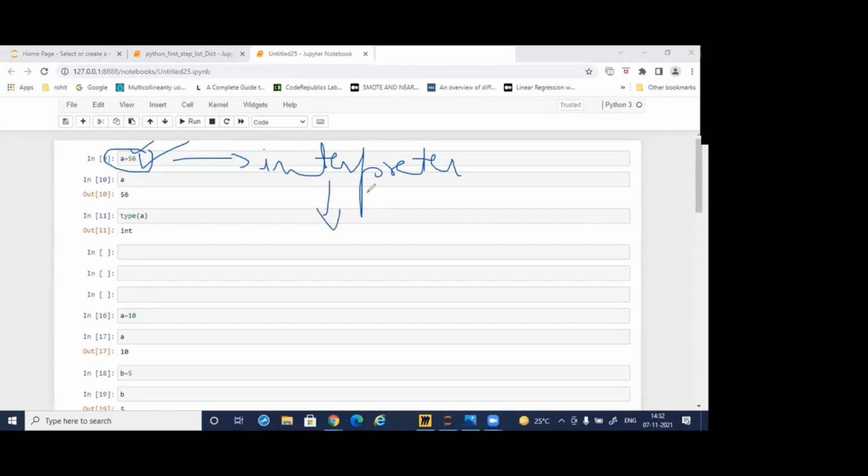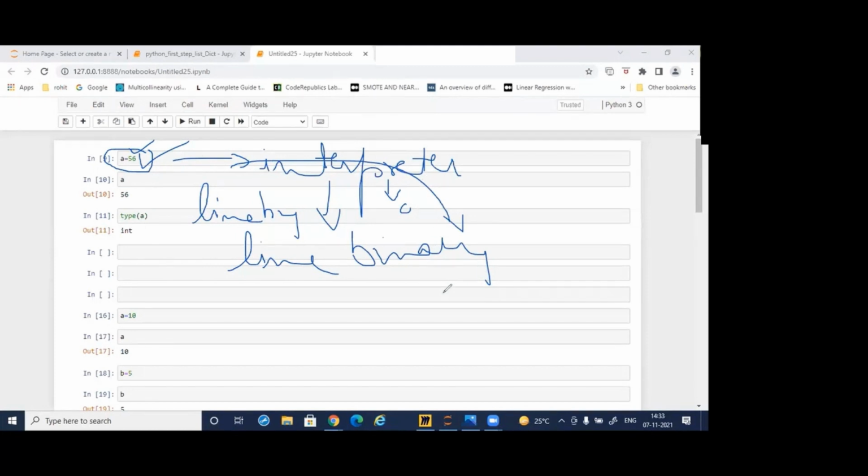to translate this A is equal to 56 into binary level language. So the interpreter will be taking it line by line. The interpreter will help to translate the high level language, suppose A is equal to 56, into binary level language. It is translating all the data into binary, but the interpreter works line by line, one line at a time.